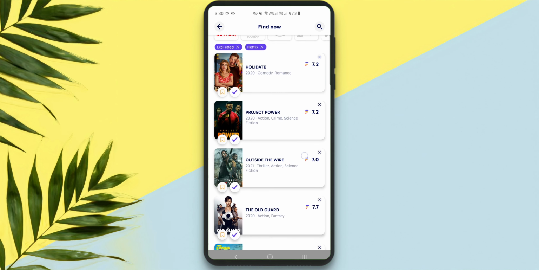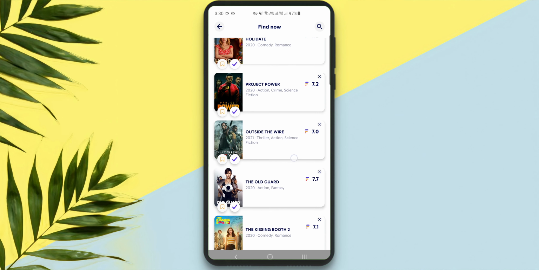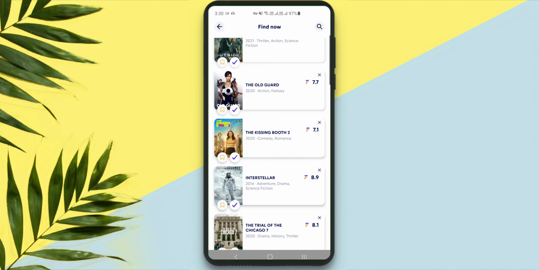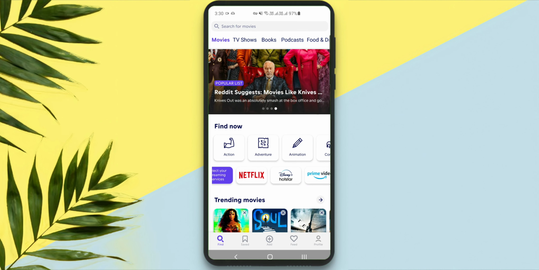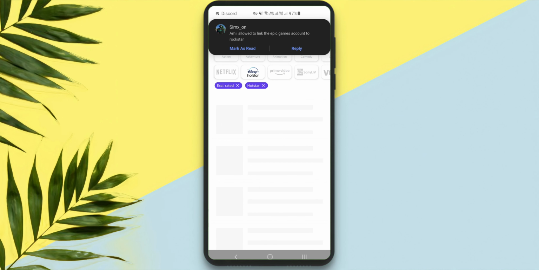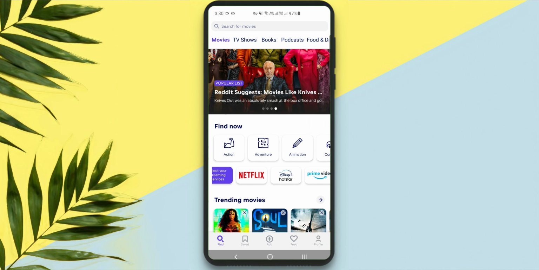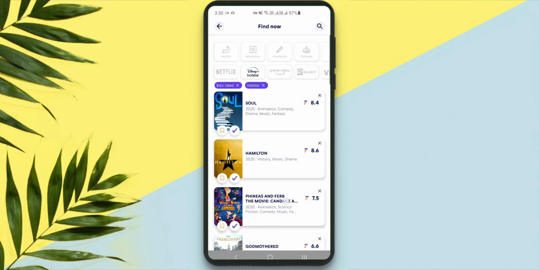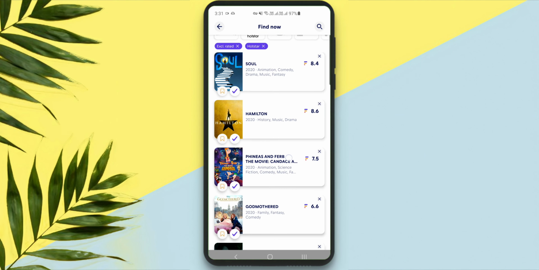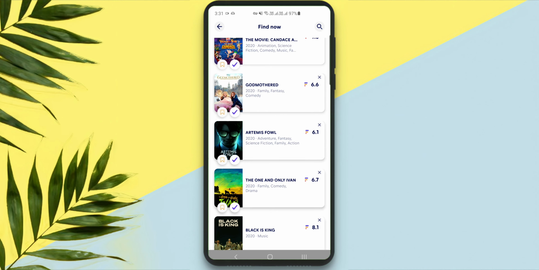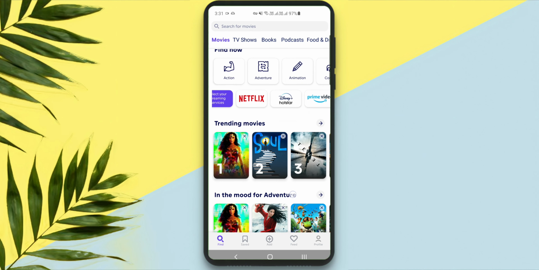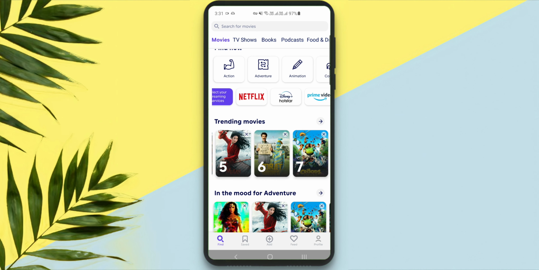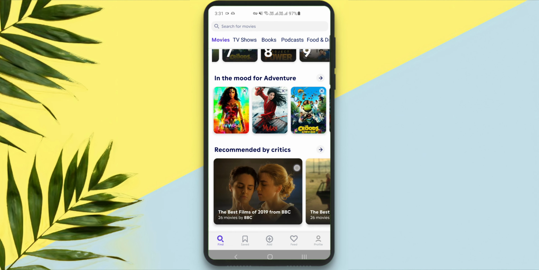Holiday, 7.2 rating. Project Power with a 7.2 rating. Outside the Wire with a 7 rating. The Old Guard. Okay, these are all the movies that are available on Netflix and with their reviews. Now let's see what Disney Plus Hotstar has to offer. And we have Soul with 8.4 rating, Hamilton with 8.6 rating. I'm gonna watch Hamilton. And these are all the trending movies from 1st to like 9th, 10th, recommended by critics.